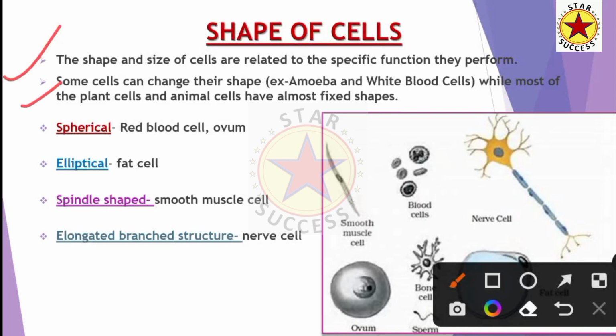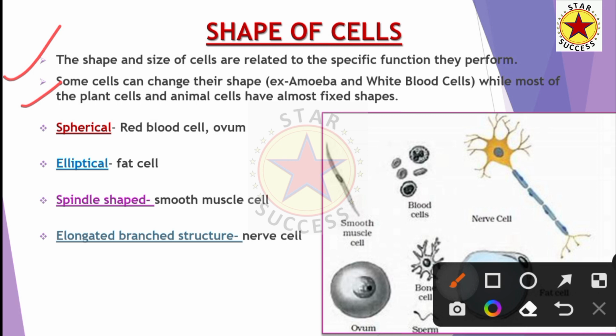Some of the cells can change their shape. For example, amoeba and the white blood cells. Amoeba can change its shape to acquire its food, and the white blood cells also can change their shape, while most of the cells have a fixed shape.